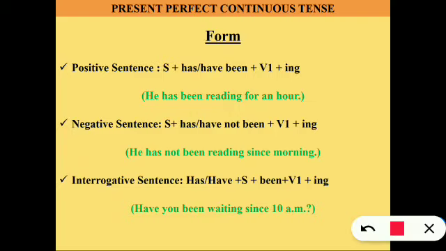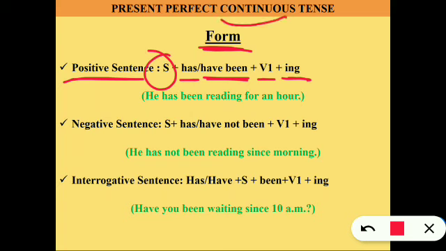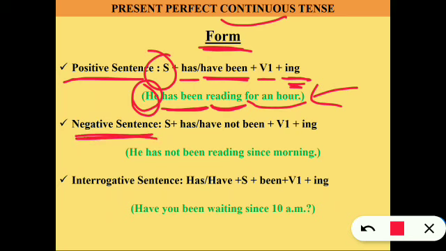Let's move towards present perfect continuous tense. Let's see the form. In a positive sentence, we use subject has, have been plus verb 1 with ing. We know that wherever we use continuous tense, we have to use the ing form. Let's see the example. He, subject, has been, auxiliary verb, reading, then reading for an hour. So this is an example of present perfect continuous tense. In a negative sentence, we just add not and keep the auxiliary verb in front: subject has not been, then verb 1 with ing form. He has not been reading since morning.